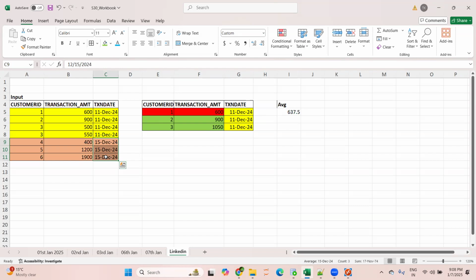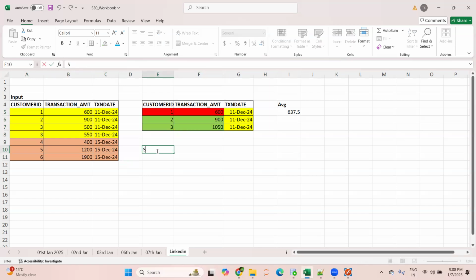When I saw the responses on LinkedIn, I realized many of you understood the question as: for the same customer ID, you derive the average and find whether it is greater than that particular average or not. That doesn't make any business sense. You're finding for the same customer. So, step number one, you have to find the total transaction amount for each and every customer.